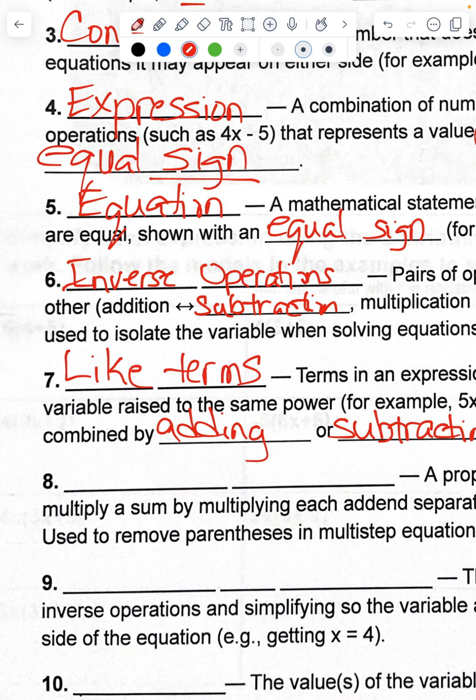A property that lets you multiply a sum by multiplying each addend separately.